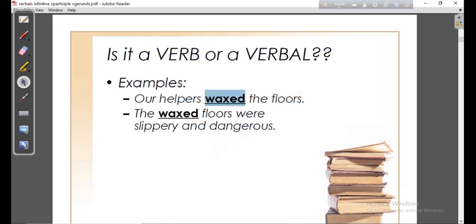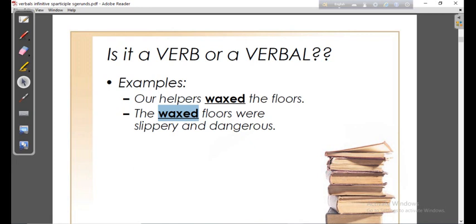But dear students, look at the second sentence: the waxed floors were slippery and dangerous. Here the word waxed, though it is a verb, has not taken the position of a verb. Rather, as you know, it has taken the position of an adjective.